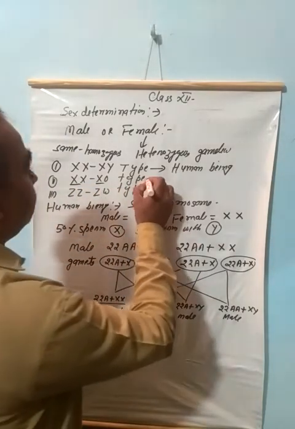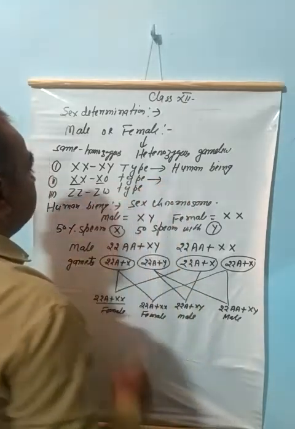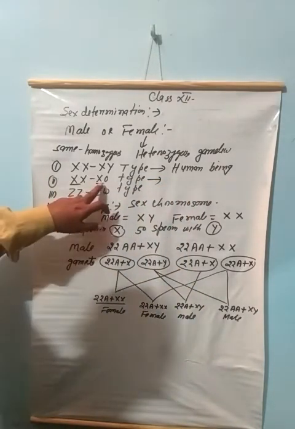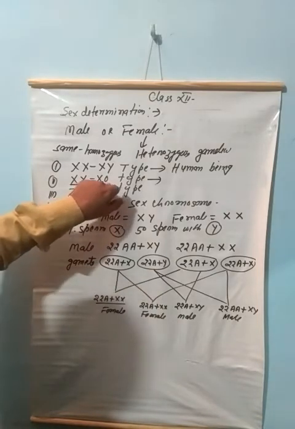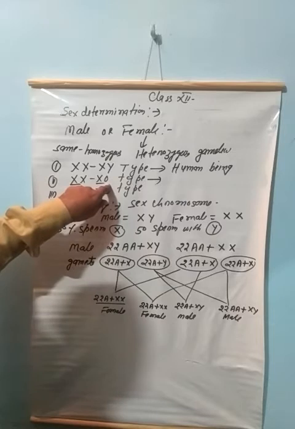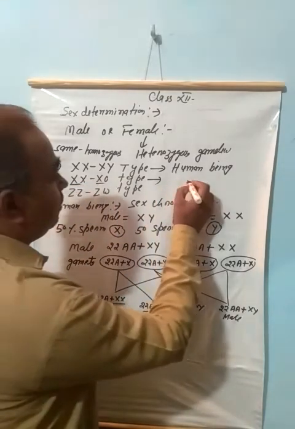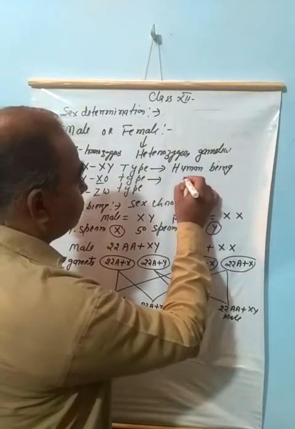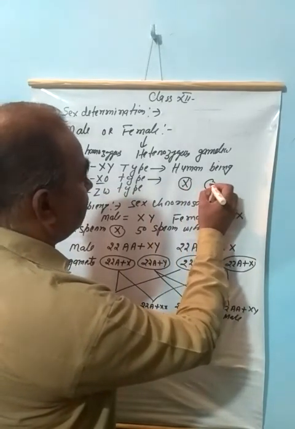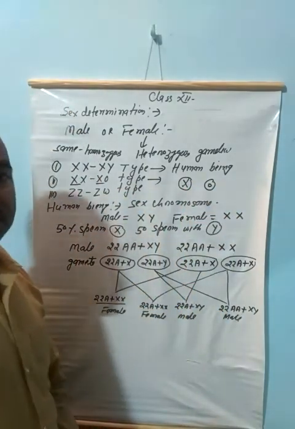This is also found in grasshoppers and other insects, where the male is responsible for the production of two types of gametes, 50% with X chromosome bearing and 50% without X chromosome bearing.